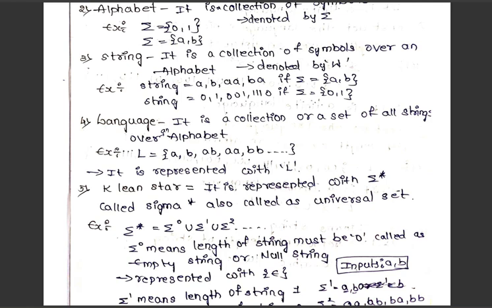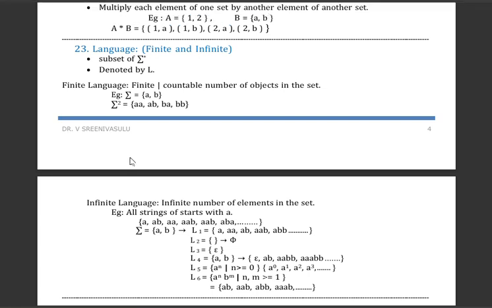Now, if you see here the finite language and infinite language, the finite language is nothing but what we can count, a countable number of objects in the set. So if you see here A and B, if you want sigma power 2, we can list AA, AB, BA, BB. The length of these strings will be 2, 2, 2. If you see this example, infinite language means we cannot count, an infinite number of elements in the set.